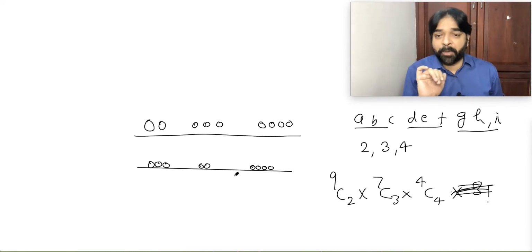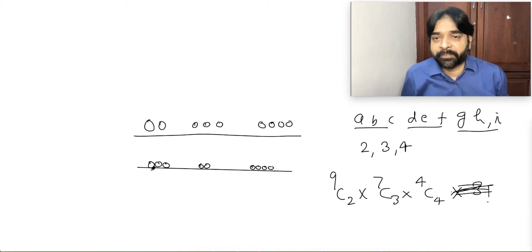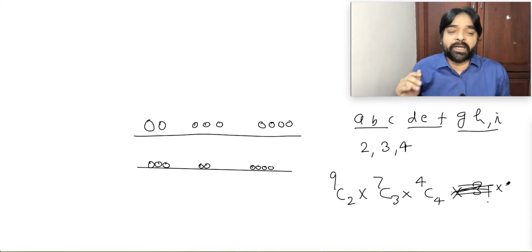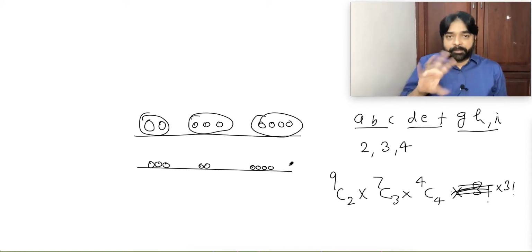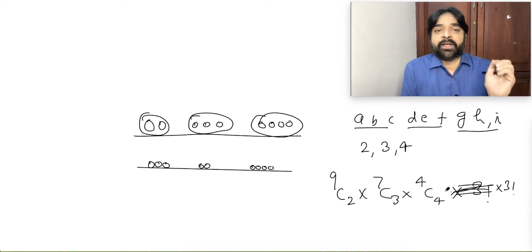Means if order is important, then this and this grouping will be called different, because this will be getting somebody else and this will be getting somebody else. Did you understand the point? So if order is important, we have to multiply by number of groups factorial. Why? Because now this will act as an object. There are 3 objects. We have to arrange them also. In how many ways can we arrange? 3 factorial. Did you understand the point?